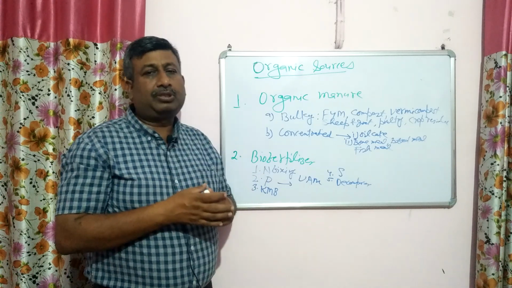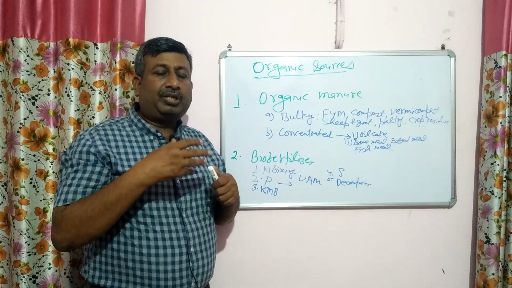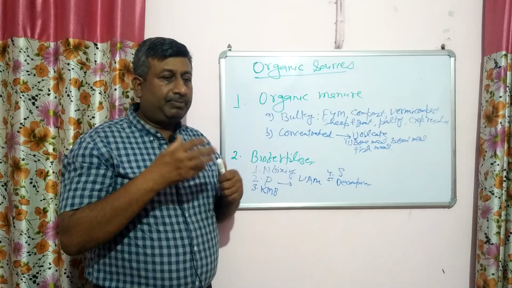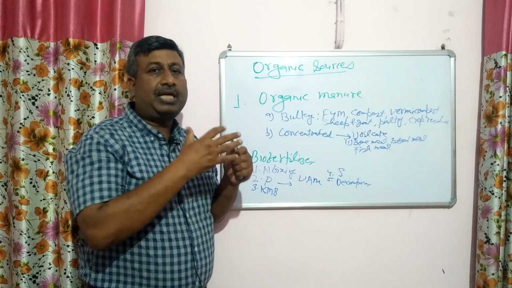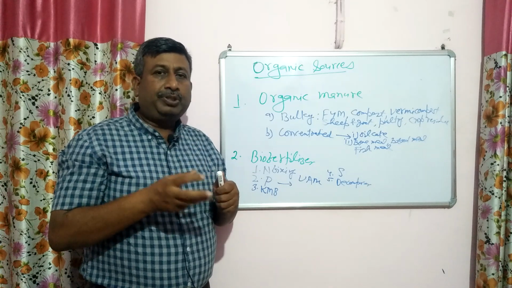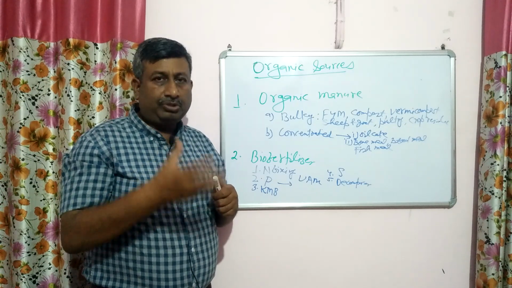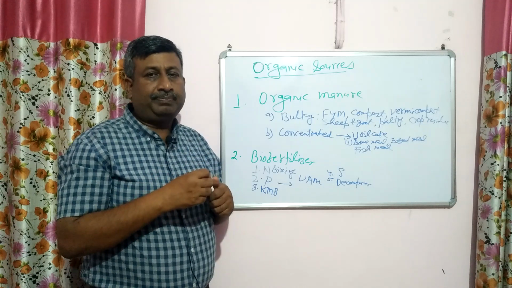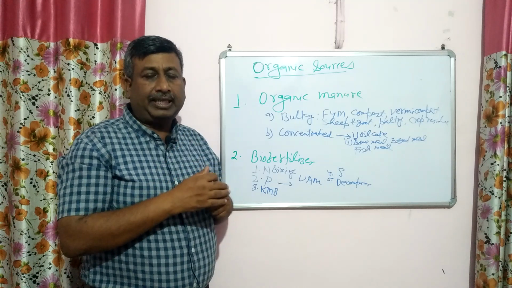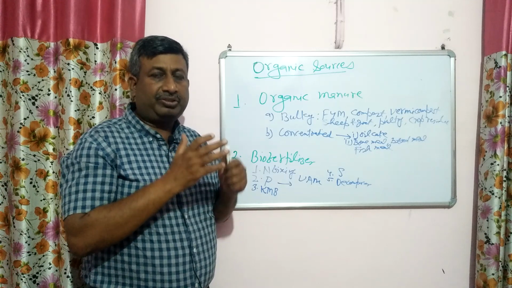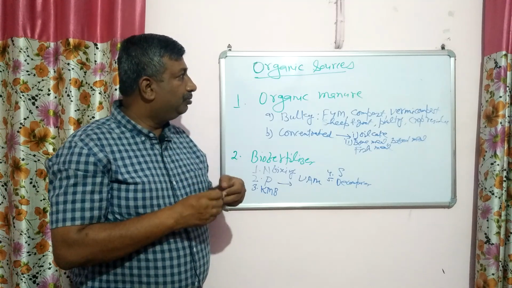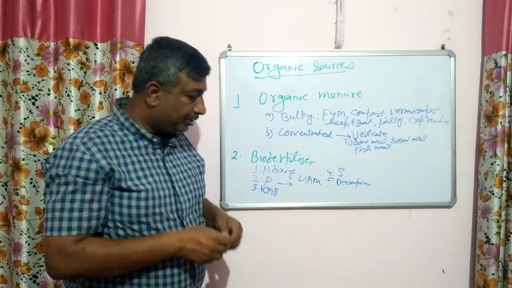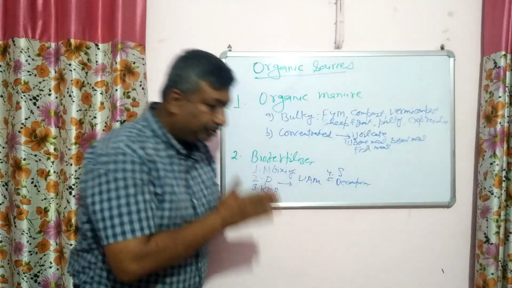But these organic sources are used with restrictions. Some restrictions are there. They are not used as such. The material which is produced on the farm itself can be used, but if it has some chance of contamination or is produced outside, then these have some restriction in the use. So these are the organic sources of nutrient. So now you have a